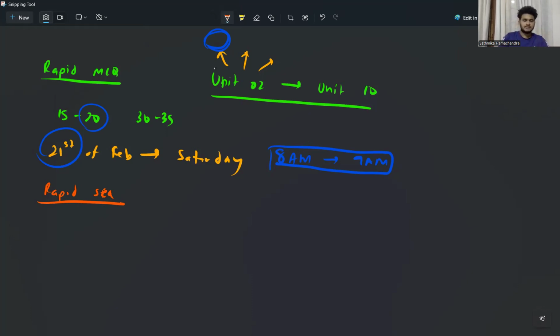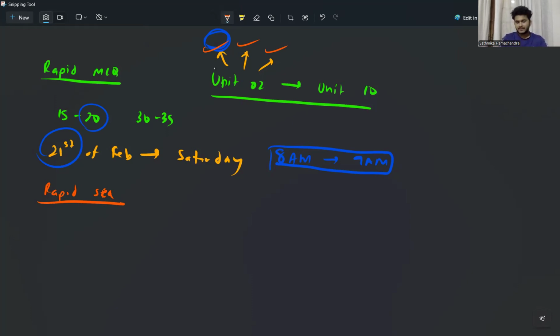For example, just think that we finished the three sets of Unit 2 MCQs. After all the Unit 2 MCQs are finished, I'll be giving a small rapid short question paper for you to quickly time and answer. That is called a rapid SCQ. I'll let you know in that certain week whether we'll be having a paper or not.